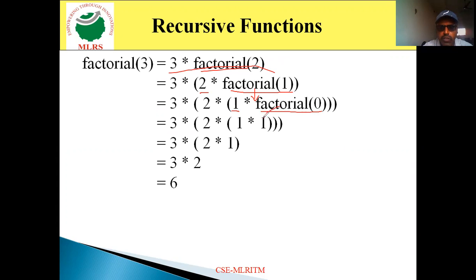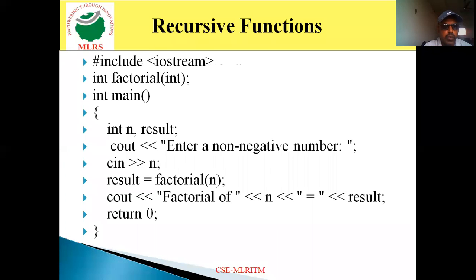So factorial 0 value is 1. So 1 into 1, 1. Again, it evaluates 2 into 1, 2. Again, it evaluates 3 into 2, 6. So totally 6 is the value of factorial 3. So this is the way we work with the factorial function, a recursive function, in order to calculate the factorial value.